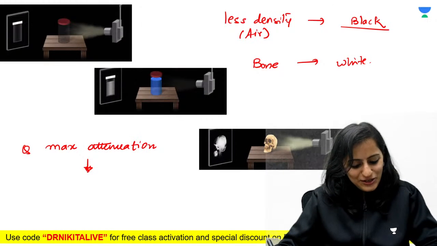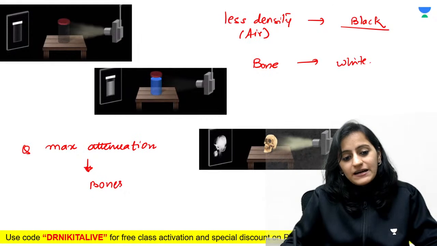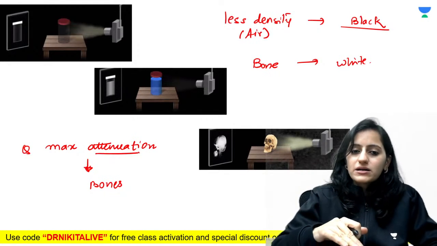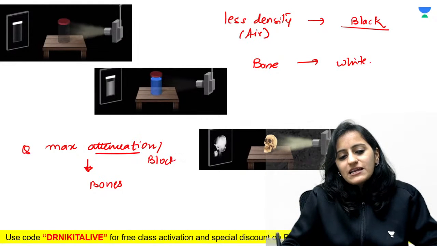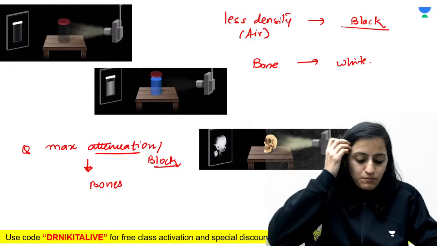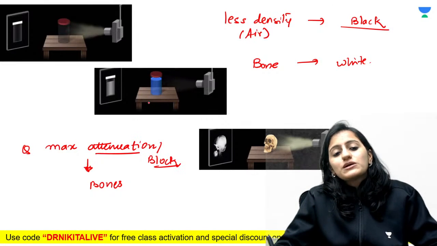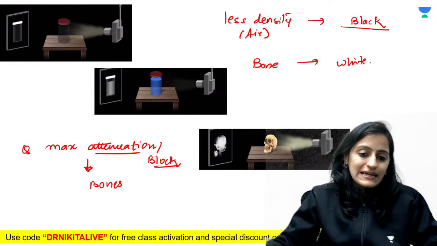Right. So yes, Sri Lalita, it is bones, it is not air. Remember that by attenuation, attenuate karna matlab kam karna. That means blocking the X-rays. So maximum attenuation, that means maximum X-ray blockage, will be seen with bones. Okay, so remember it is bones which will show maximum attenuation.